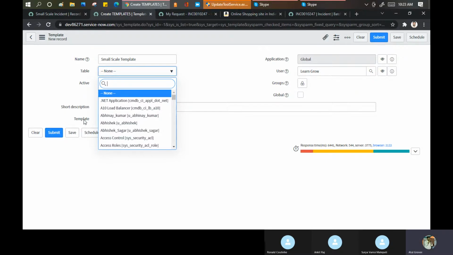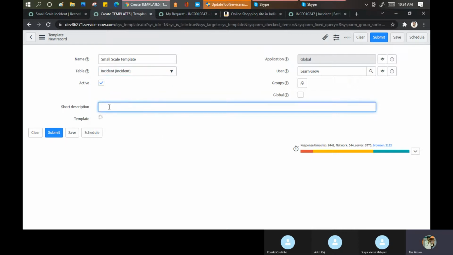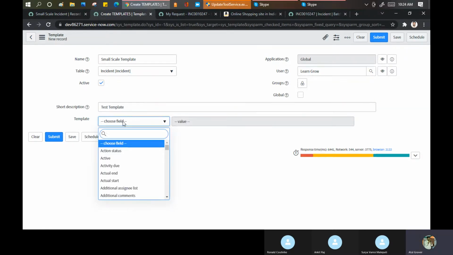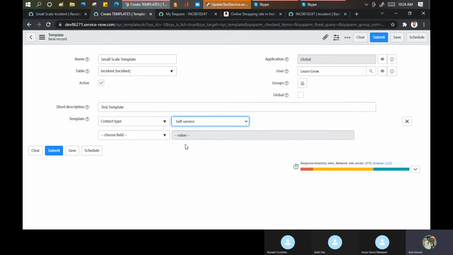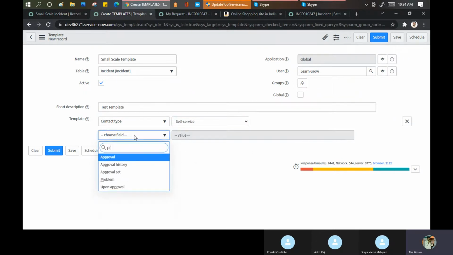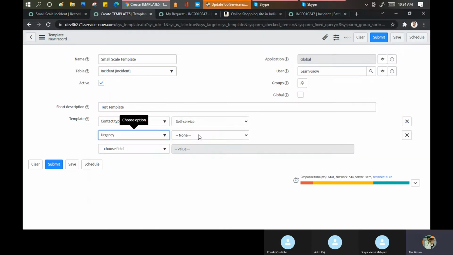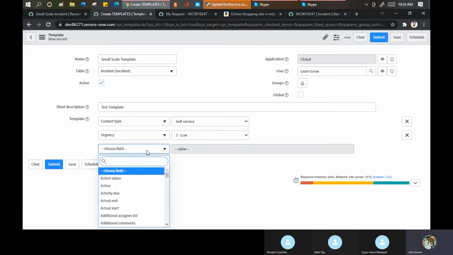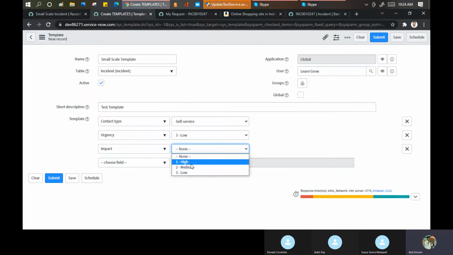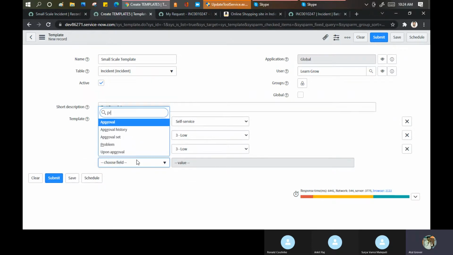On the basis of this table, your parameters will be open. Short description, test. And now here you can put contact type, which should be populated as self-service. Urgency should be low. Impact should be low, and priority should be.